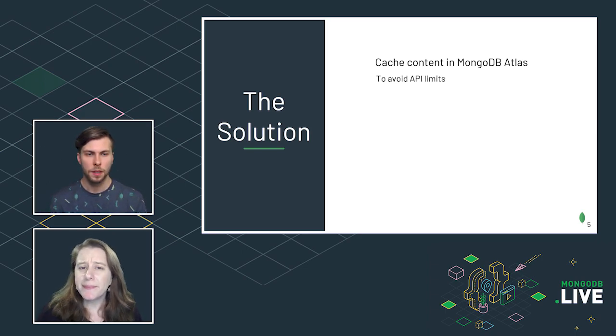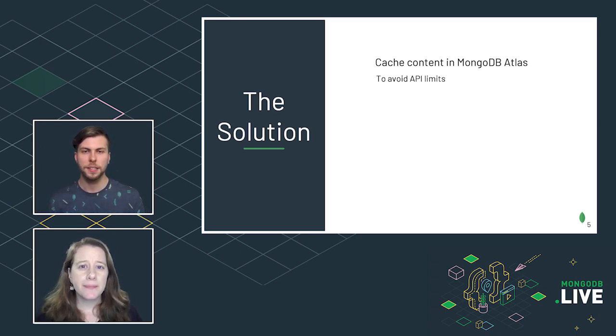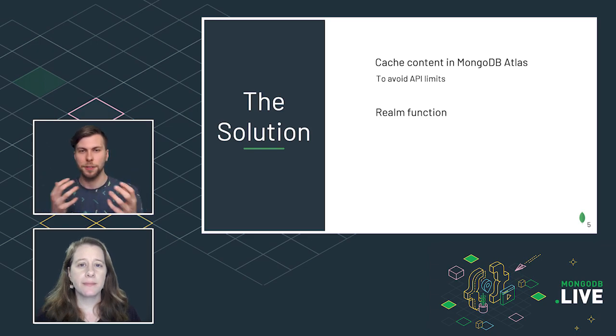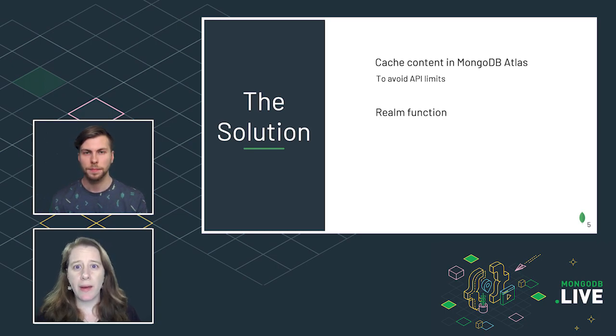How would we do that? So MongoDB Realm provides this concept of functions. We would construct a function that would go to the YouTube API, pull in that information, and then interact with our Atlas cluster to store and cache that data. That sounds really great, but we don't have time for you to learn a whole new language or a whole new interface to use. Well, fortunately, MongoDB Realm, Shiri, supports JavaScript code.